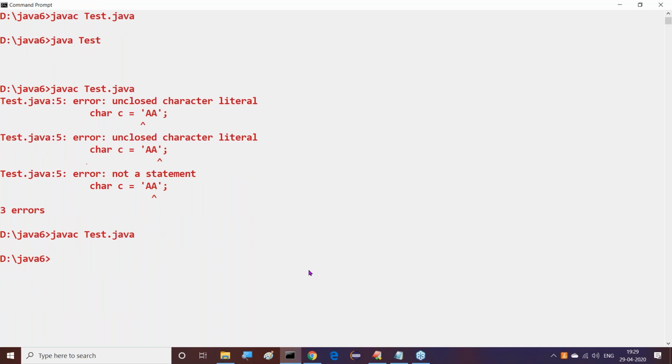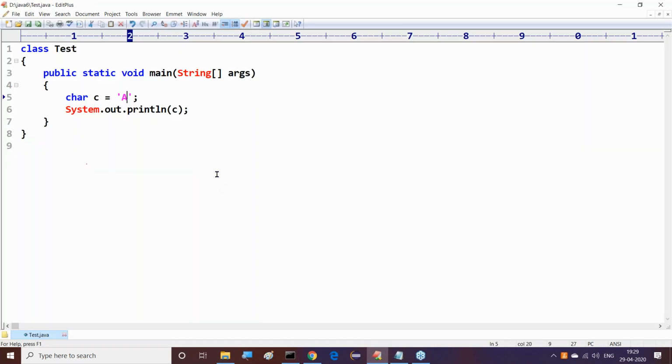Right, so that's okay, fine. Now here we are able to get some output also. Whenever I provided a single value, here we are getting it. But more than one character is not possible in a single quotation. In single quotation only one thing is possible. Right, good. Otherwise, it will be a string.